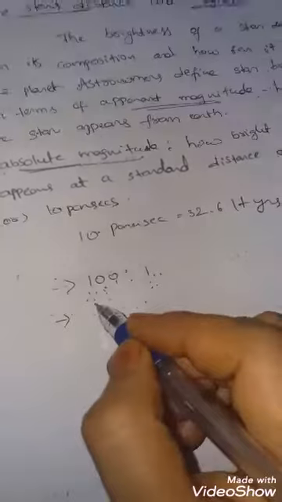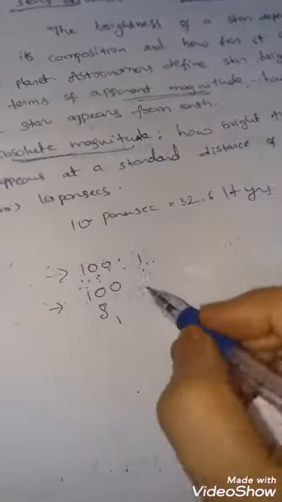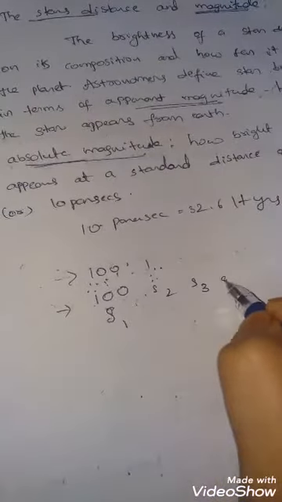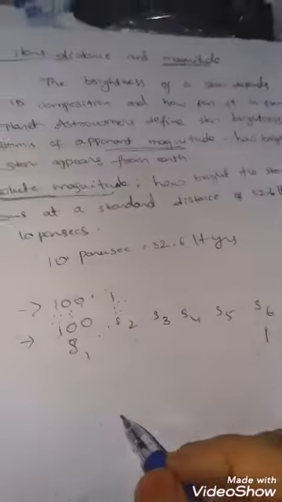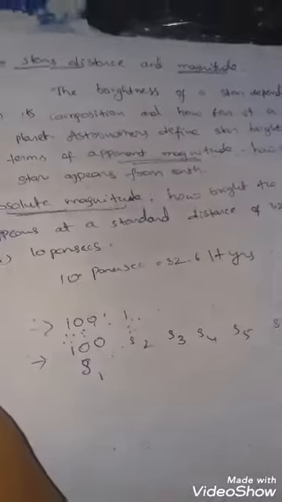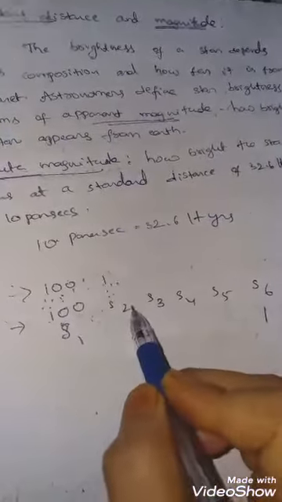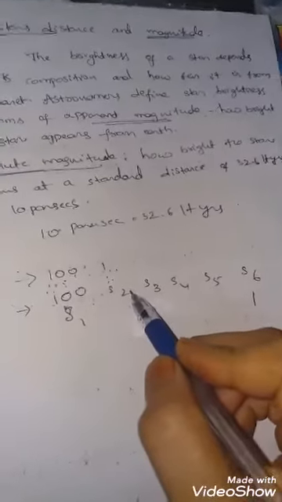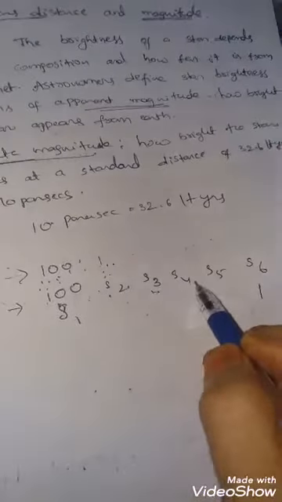So here, 100, for example, is star 1, then star 2, star 3, star 4, star 5, and this is star 6. Its magnitude is 1. The difference from star 1 to star 2 is 2.5, the difference in magnitude from star 2 to star 3 is 2.5, and from star 3 to star 4 is also 2.5, and so on.